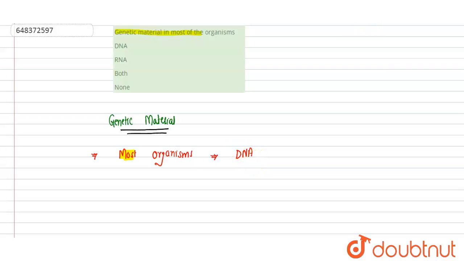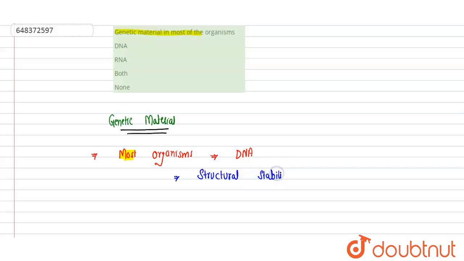There are various reasons behind DNA acting as a genetic material in most organisms. First of all, the DNA molecule is structurally comparatively stable as compared to the RNA molecule. It confers the structural stability.